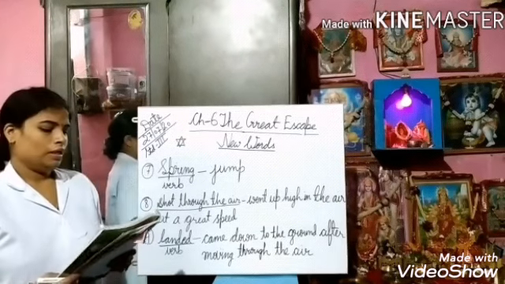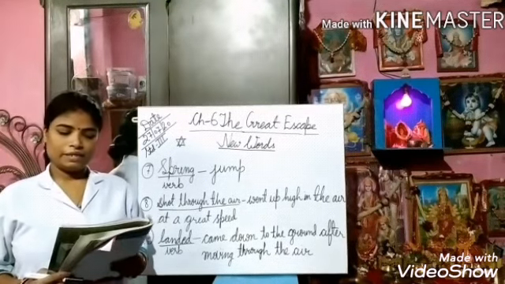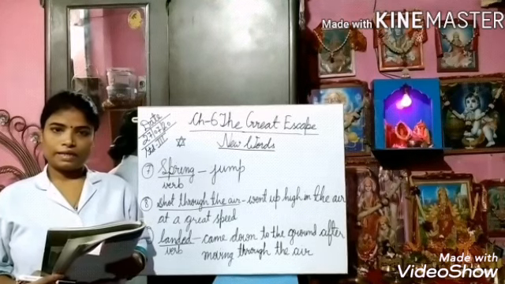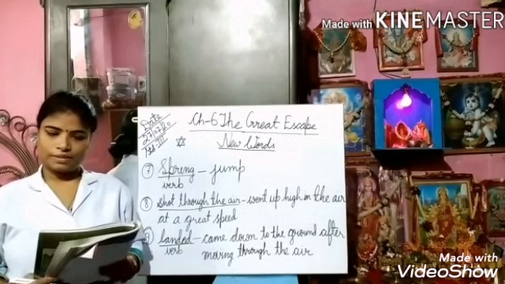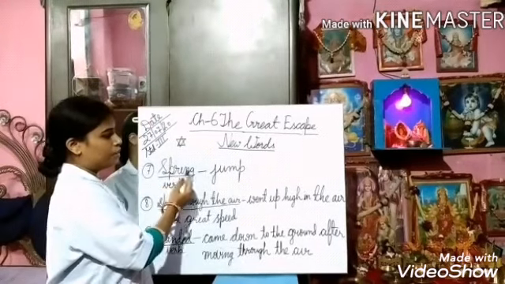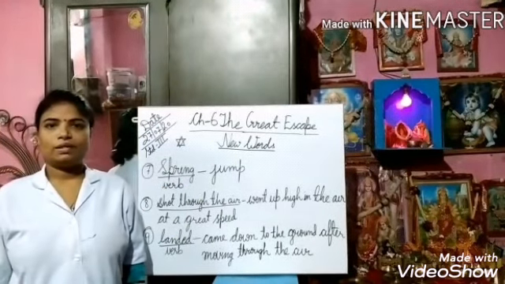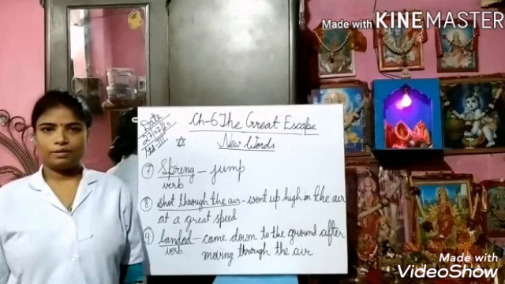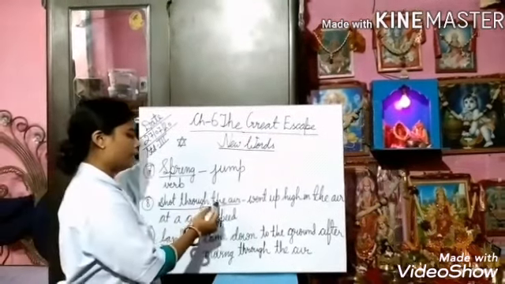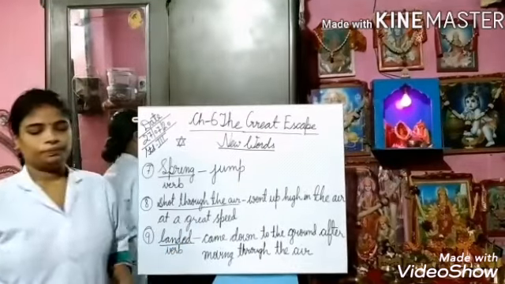Let's start. The scarecrow sat upon the lion's back. Then with a great spring the lion soared through the air and landed safely on the other side. What is the meaning of spring? It is a verb which means jump. We can also frame a sentence with this word as: The ball springs up high in the air. Next, soared through the air, which means went up high in the air at a great speed.